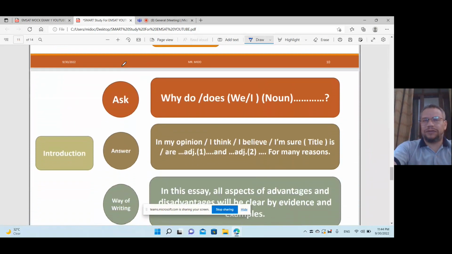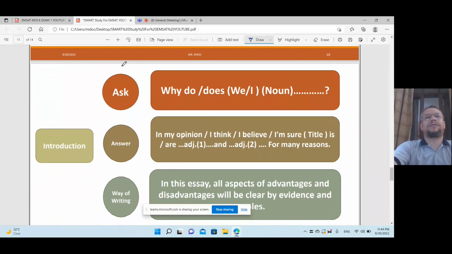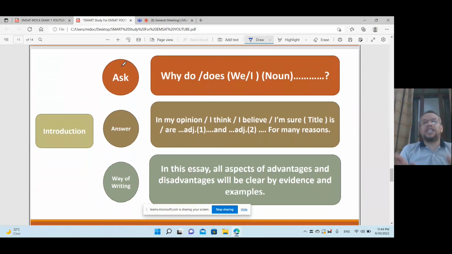My favorite part, how much I like this part. I'm very keen on writing. I'm interested in writing anyway. The main question is how to write. Mr. Mead, we want to know how to write a perfect essay, how to get the full mark, 800 points out of 800. Can we? Yes, you can. Just focus here in the video, but please repeat the video from time to time to understand every single point here. Yes, this is the updated version of the EMSAT review. So let's go.